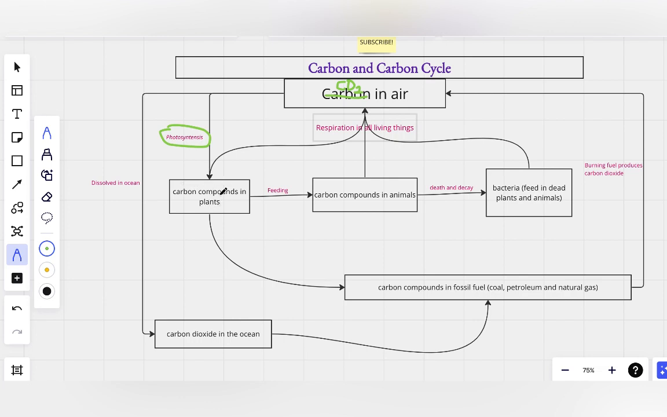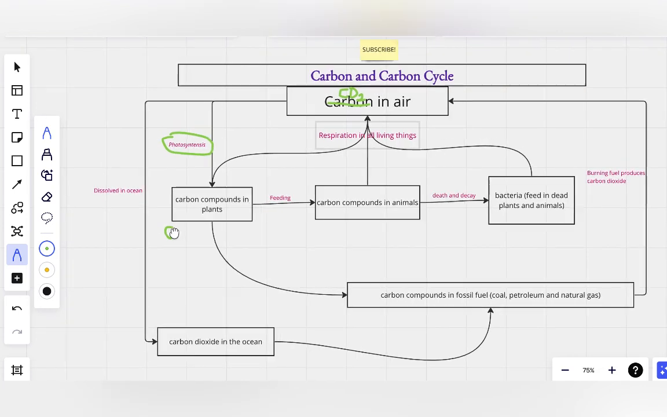You know why? Because the food you make, for example glucose, is C6H12O6. The glucose that is made is a carbon compound. Even the protein that is manufactured is also a carbon compound, it contains carbon. So the food you manufacture during photosynthesis is actually a carbon compound that is found in the plant.